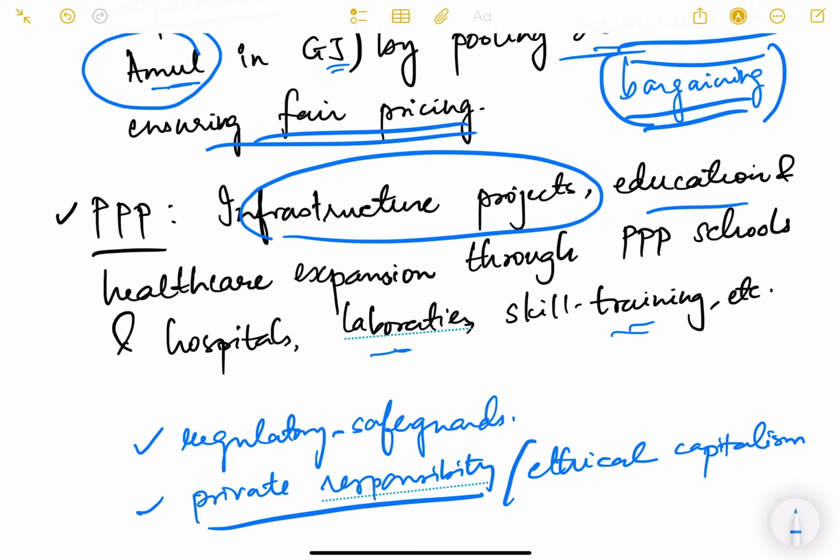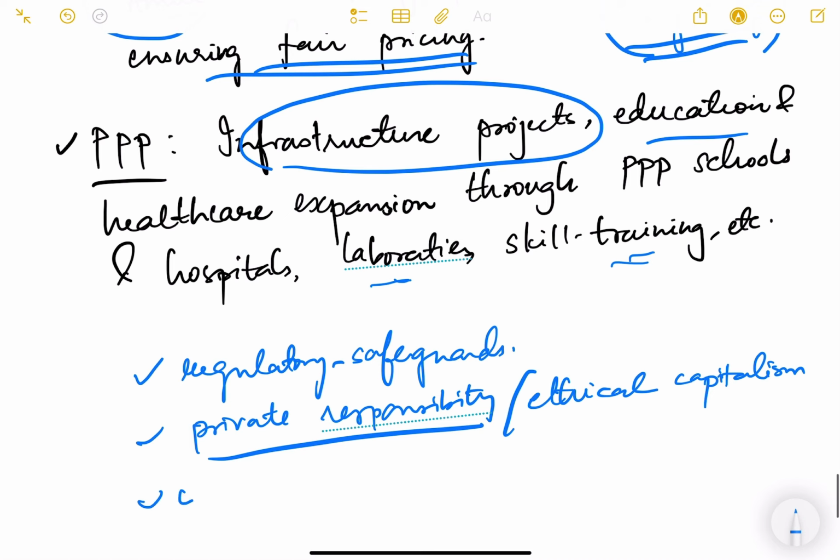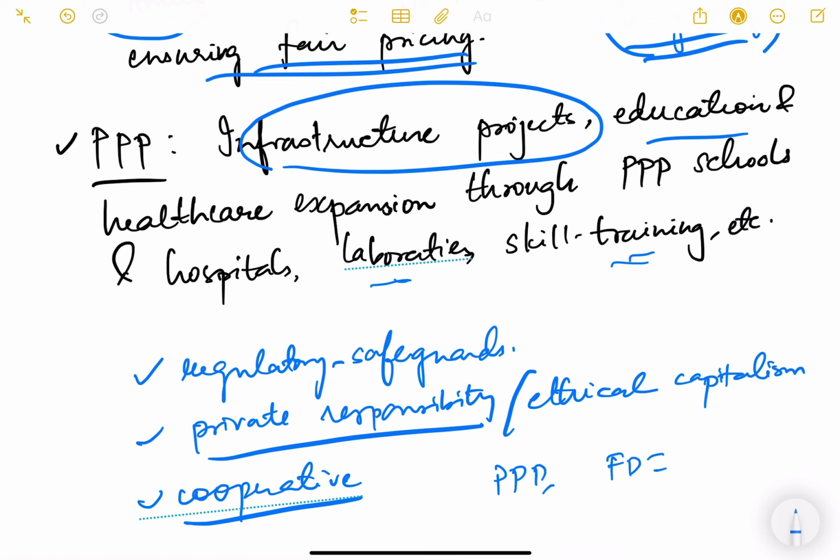And at the same time, we can also adopt cooperative models, thereby giving a collective bargaining power to the people, so that they can get a better price for their products, a better deal for their products, for the services that they are providing. And obviously there are other ways like public private partnerships, FDI, skill programs and CSR initiatives, which can drive sustainable and inclusive growth.